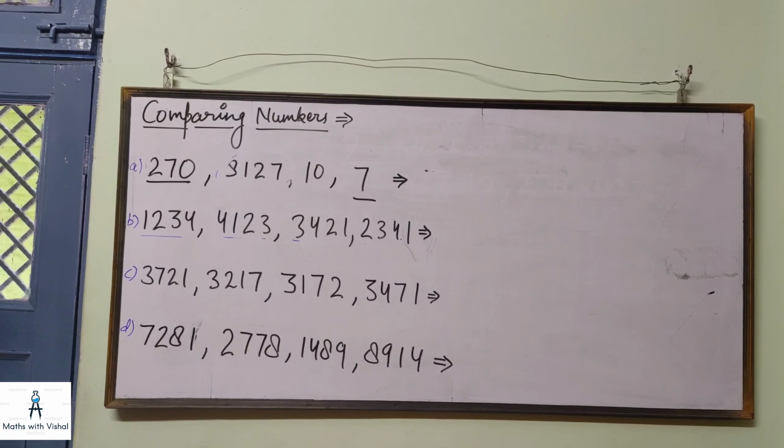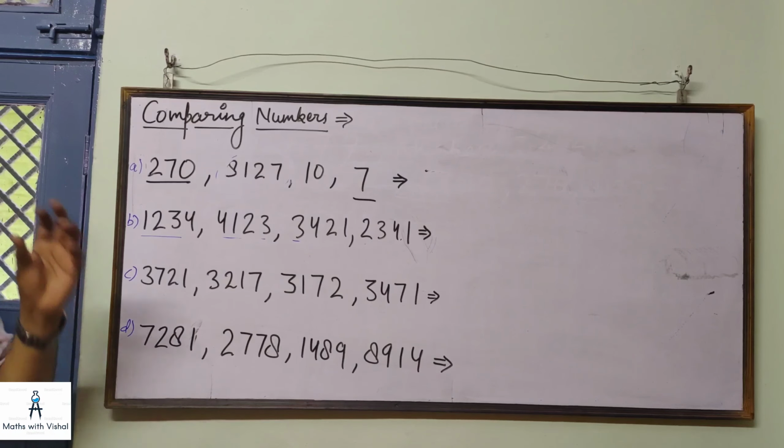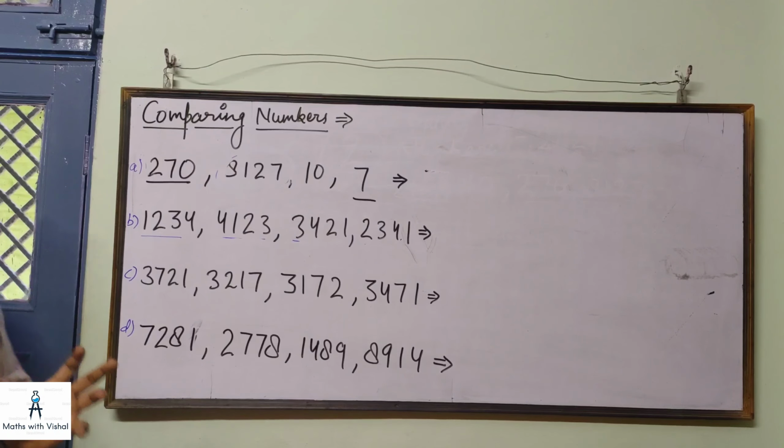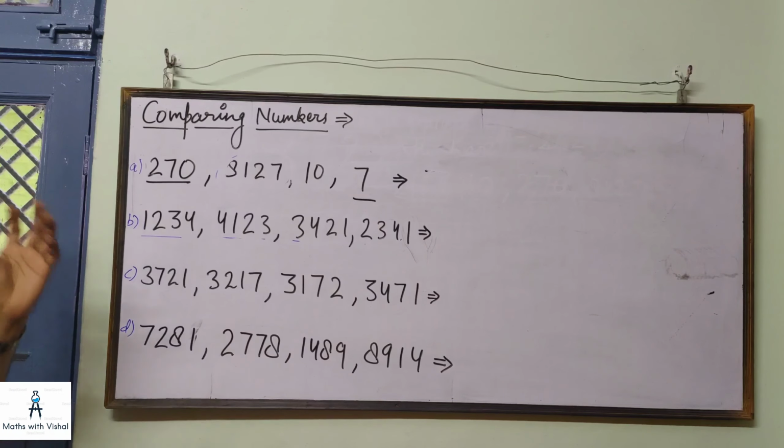Now let us understand comparing numbers. Comparing numbers means to get to know which number is greater or which number is lower, or we can say that we can find the greatest and the lowest number from a given set of numbers. So here are four sets: set A, set B, set C and set D, from which we have to find out the greatest and the lowest number.